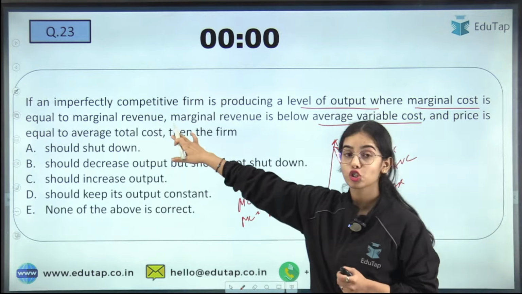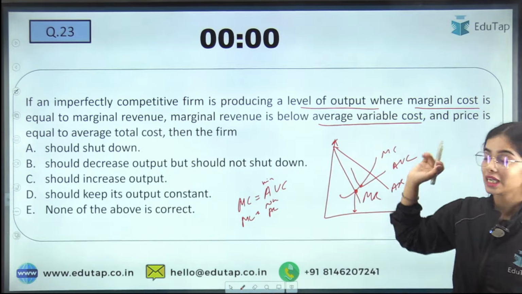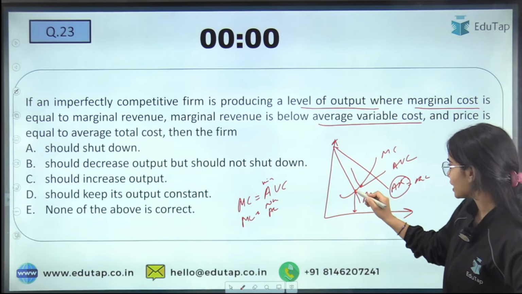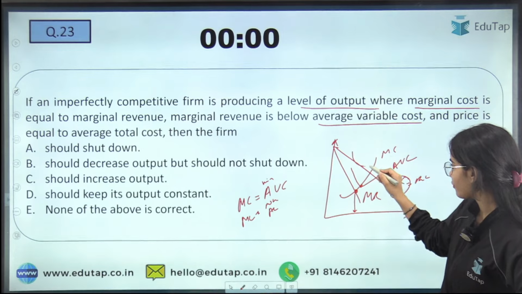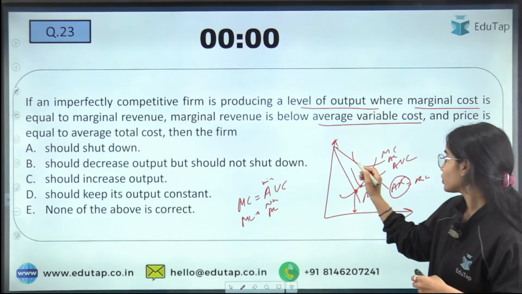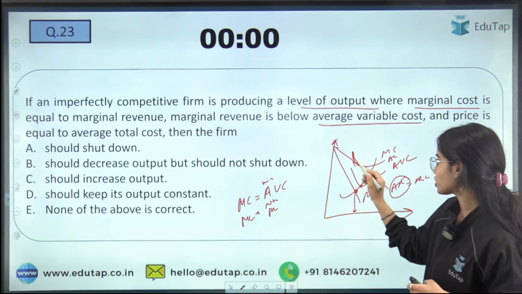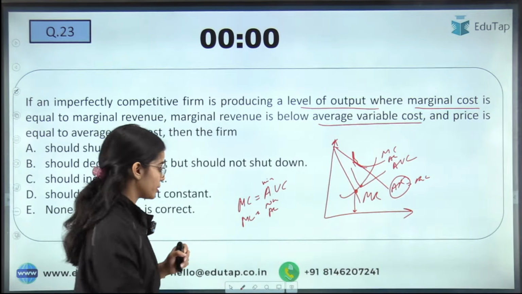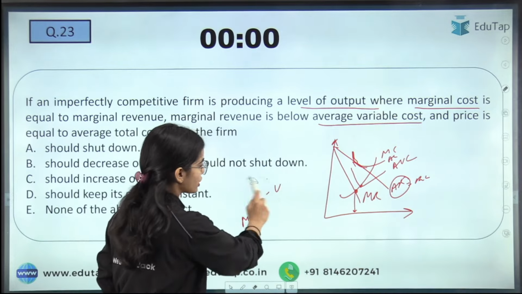Now your average total cost is equal to your price. So average revenue is also equal to price. So at the equilibrium, your average cost is equal to your price. Here you can see your average cost is equal to your price. So this is the diagram. I hope all of you were able to draw this diagram.